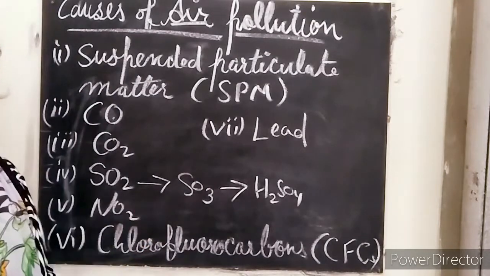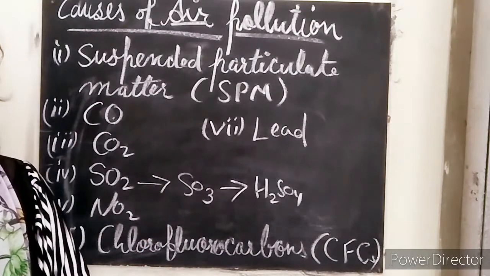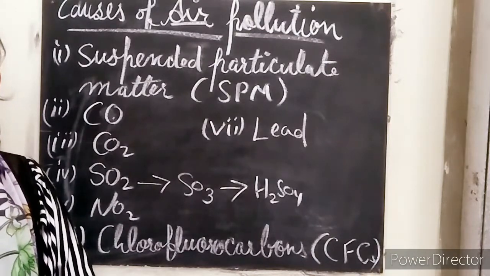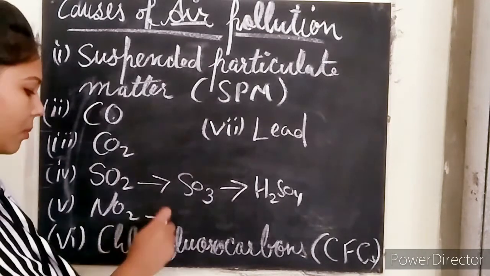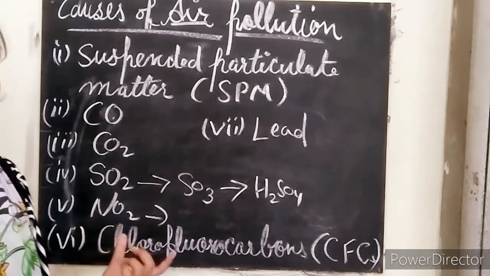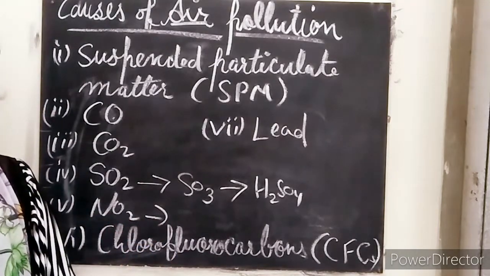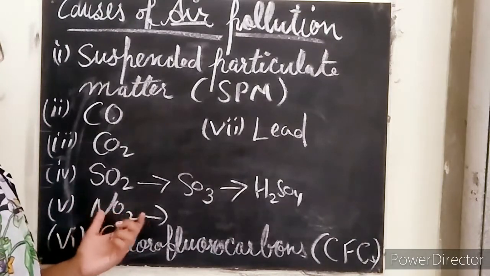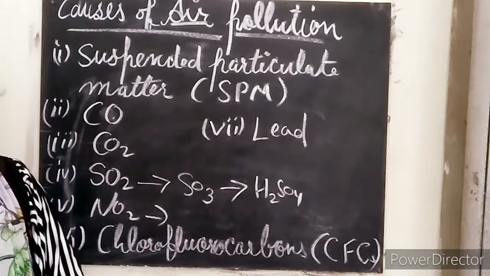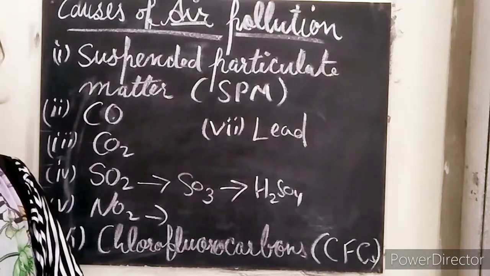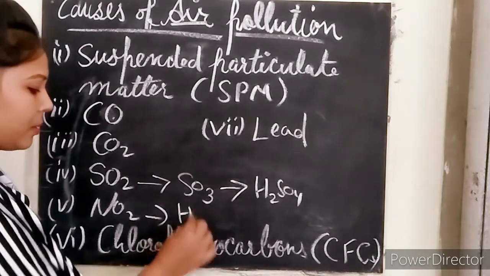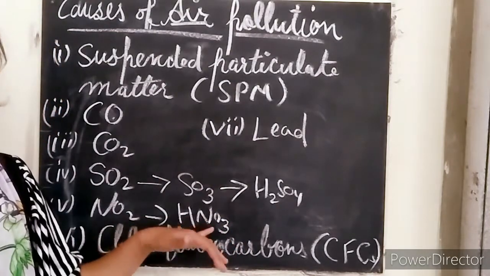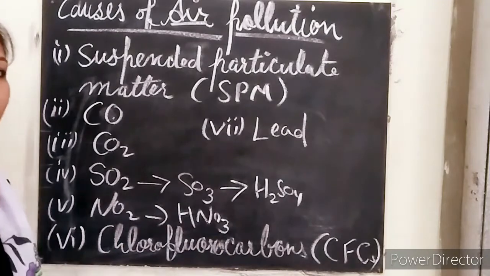So next we have nitrogen dioxide, and this gas is also released by automobiles and the exhaust of vehicles, right? This gas irritates our eyes and even our lungs. And when nitrogen dioxide mixes with the water vapors, it forms nitric acid, which can also cause acid rain, okay?